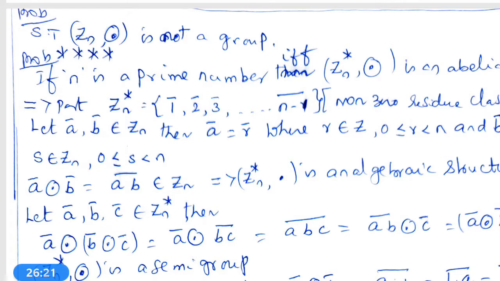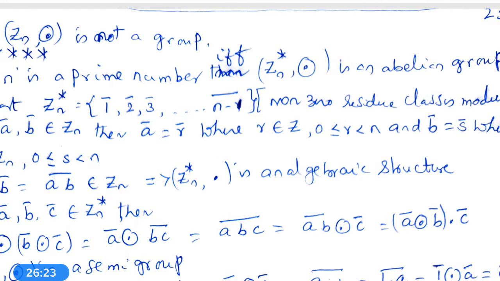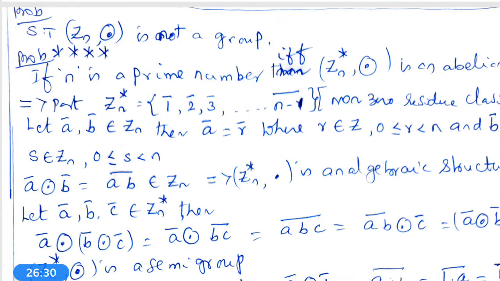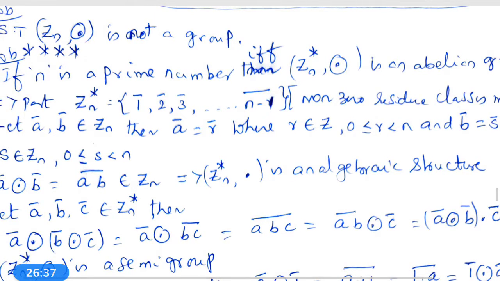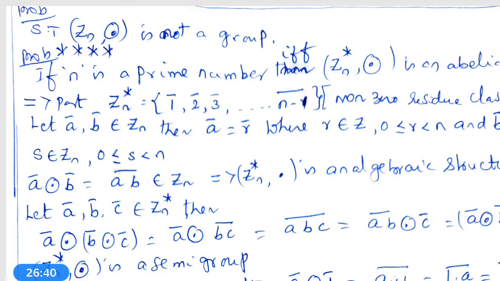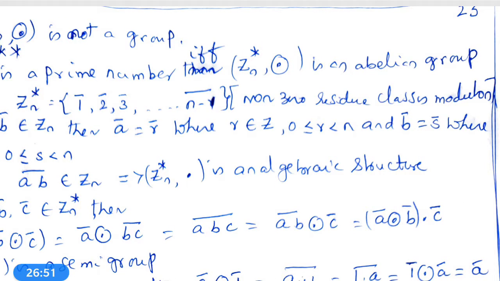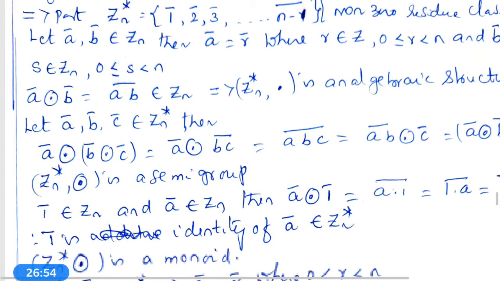Then A bar equals R bar, where R belongs to Z and 0 less than or equal to R less than n, and B bar equals S bar, where S belongs to Zn, 0 less than or equal to S less than n. Now A bar circle dot B bar is equal to AB bar. AB bar belongs to Zn for all A, B. Therefore Zn star, circle dot is an algebraic structure.